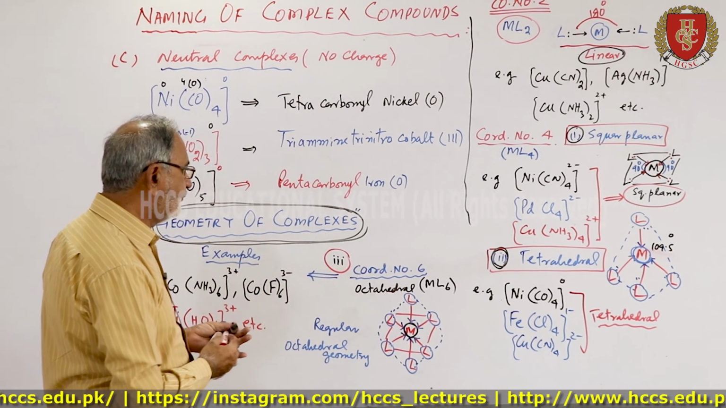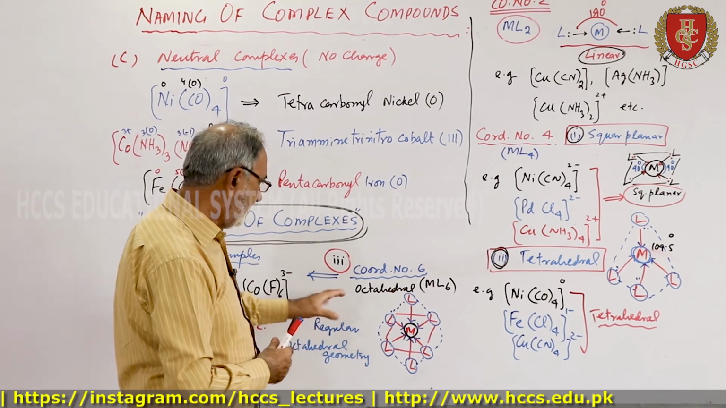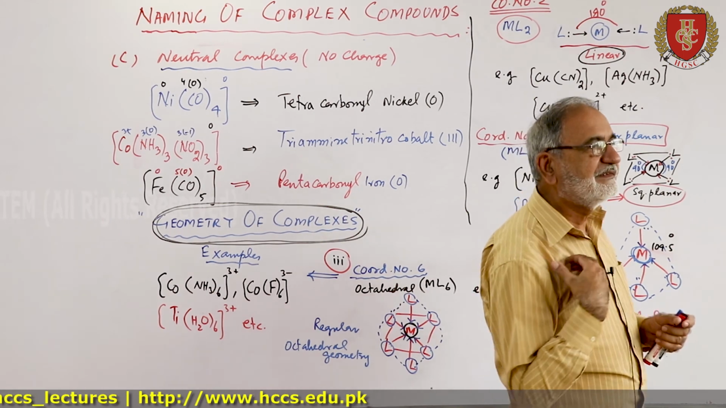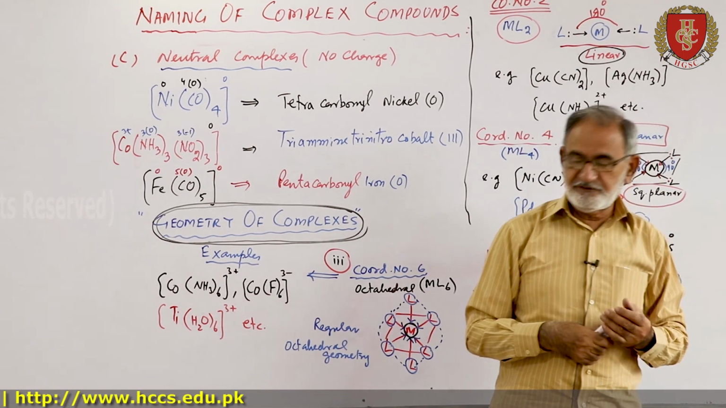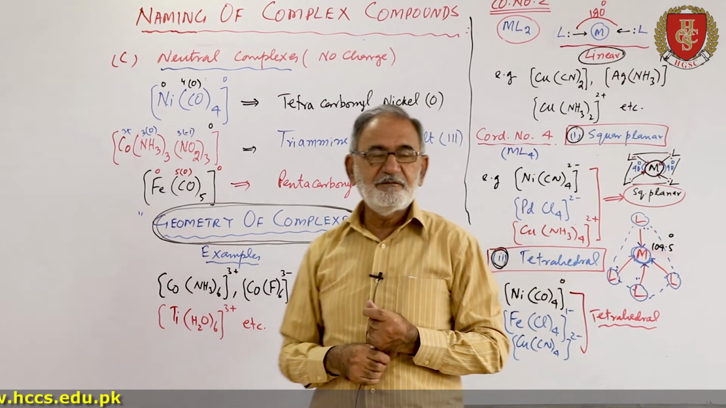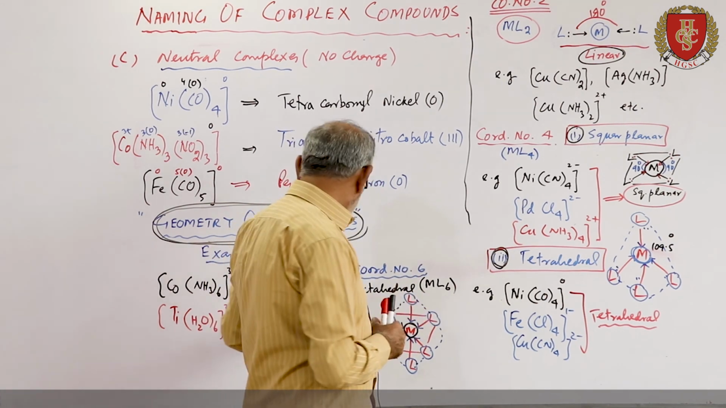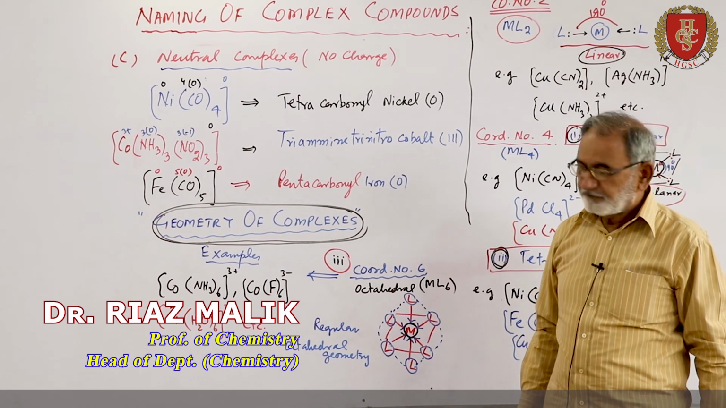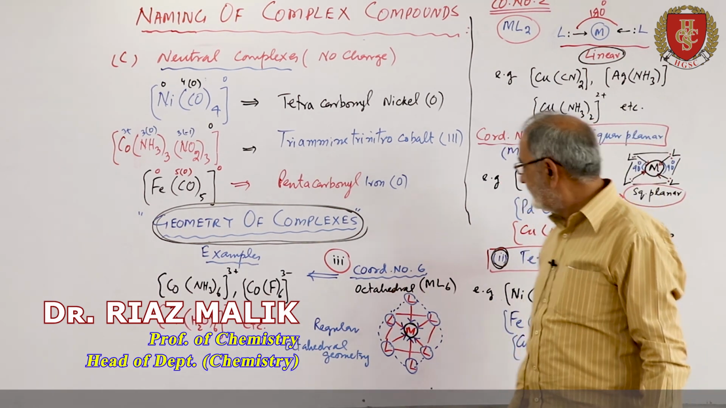These are most common complexes, and if there are 6 ligands, then the maximum chances are that the shape of the complex will be octahedral, and these are the few examples which have octahedral geometry. So this was all about the geometry of the complexes.